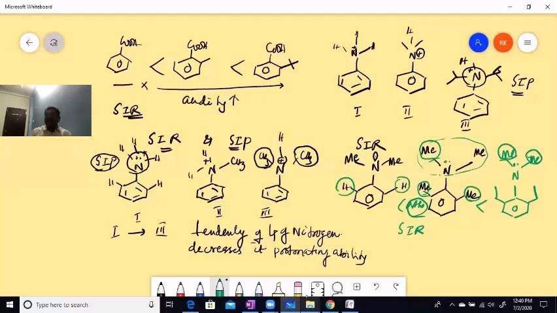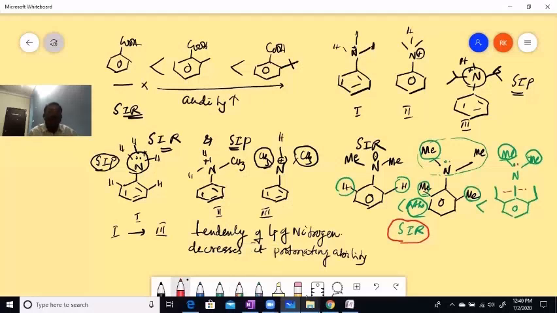We have changed it from hydrogen to methyl, methyl to ethyl, and I can go to tertiary butyl, etc. These groups are going to hinder the resonance with the lone pair. This is called SIR, children.